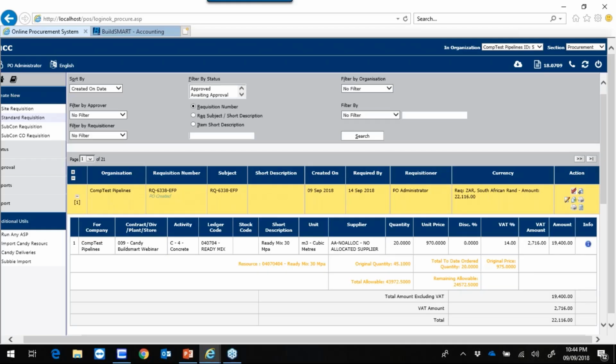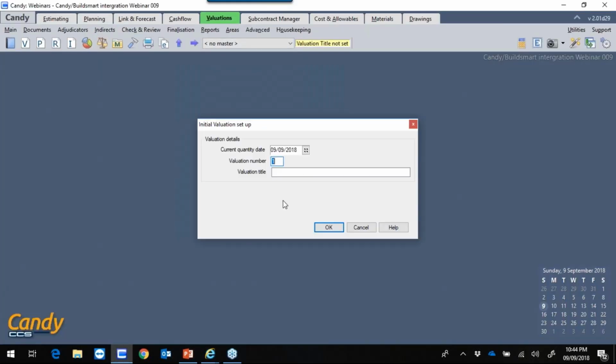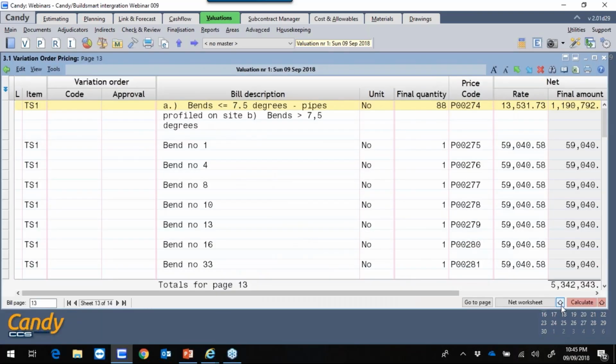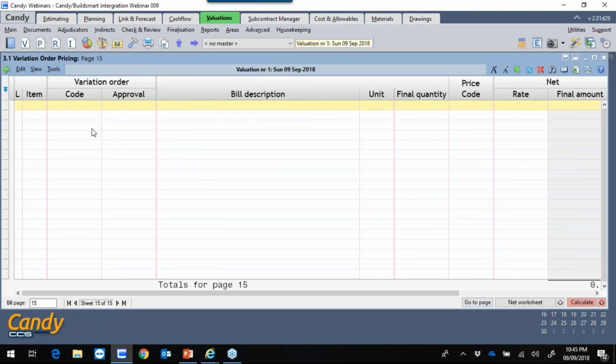Now I will show you how to price VOs and update the resources in BuildSmart. To do that, I'll switch to Candy. I'll set up my first valuation. I'll go to my valuation order pricing. I'm going to add a page to my list at the end of my bill, and I'm going to simply price my VO.